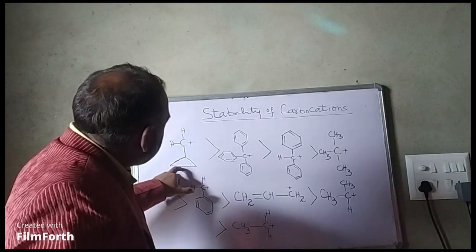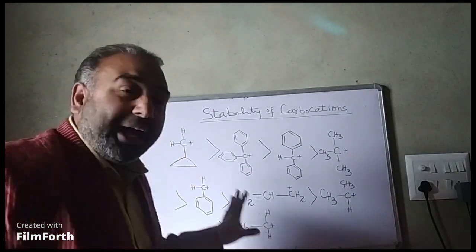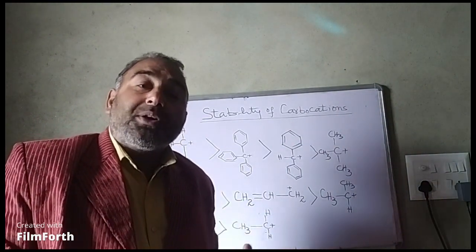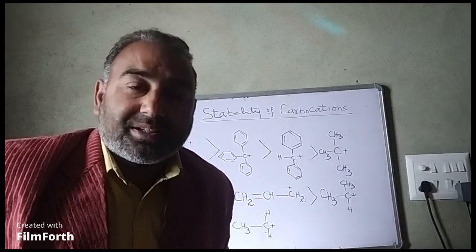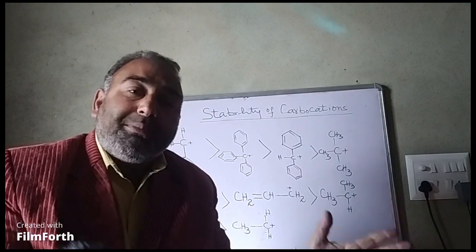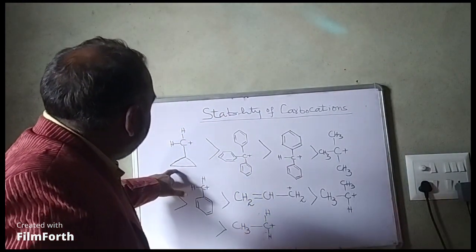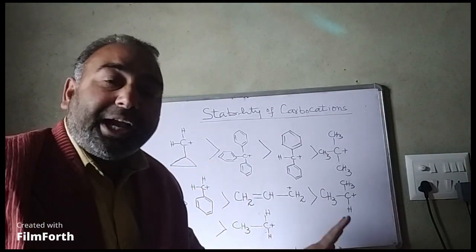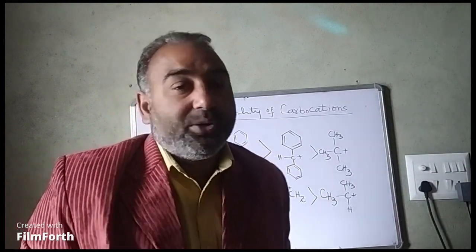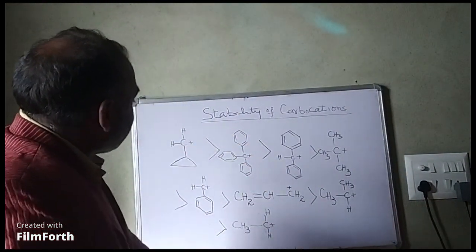It is the most stable carbocation among all these. Why so? I will tell you later on, because of a concept called dancing resonance. I will tell you at the end of this video what is meant by dancing resonance. Why is this carbocation, even though it is not attached to a double bond, the most stable carbocation? You can see number 1 here, top, most stable among these.